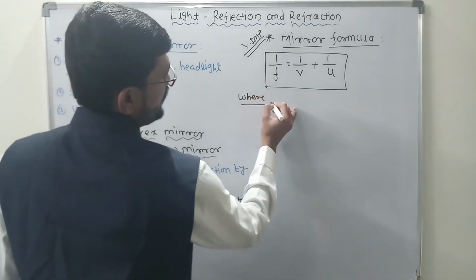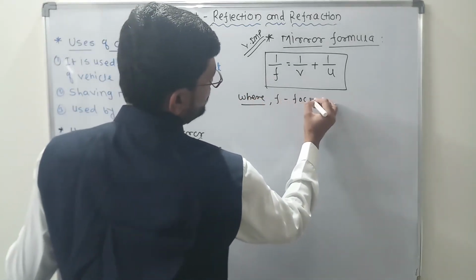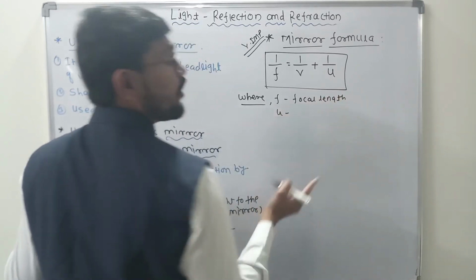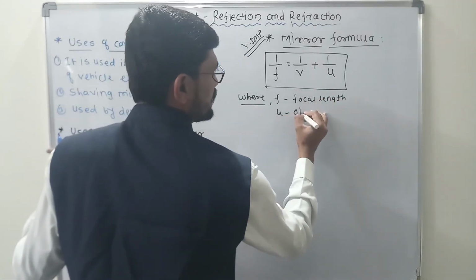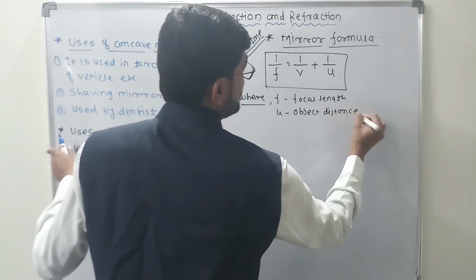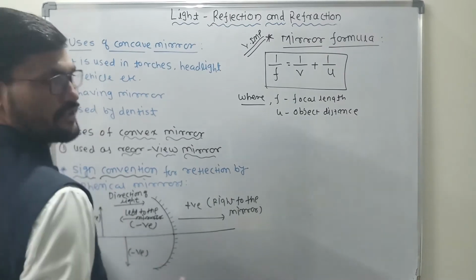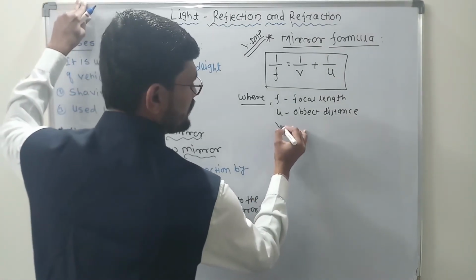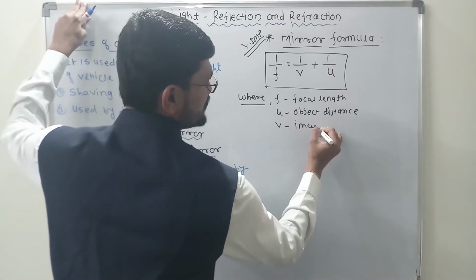Where f is what? Focal length. u is what? Object distance. Object distance from the mirror. Always we measure the distance from what? From the mirror. And similarly, v is what? Image distance.